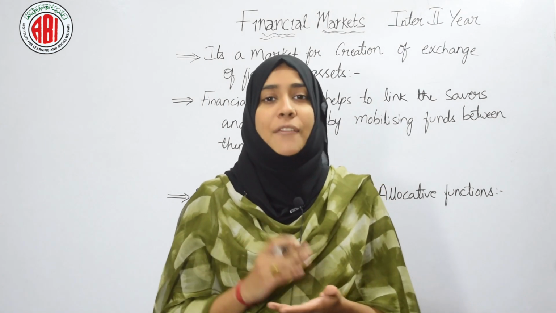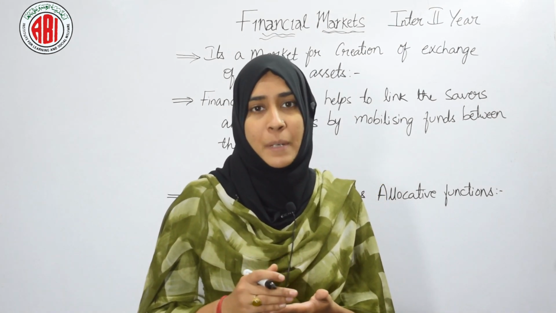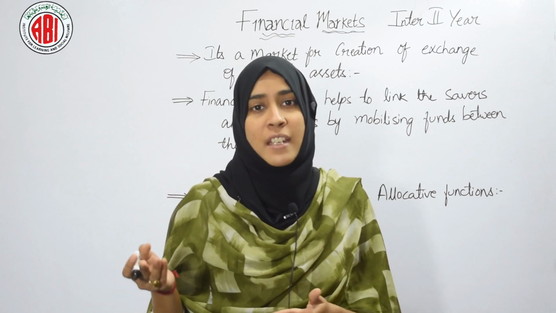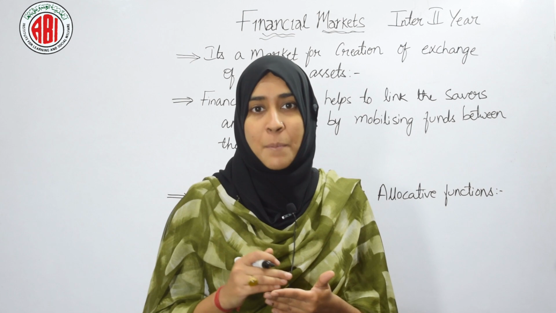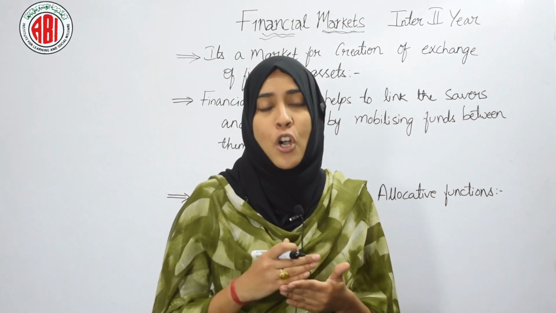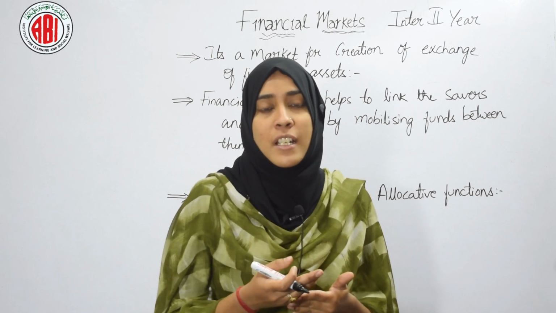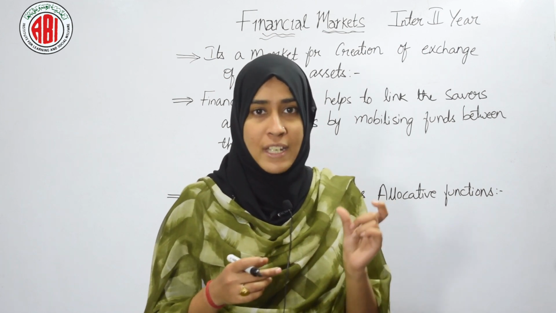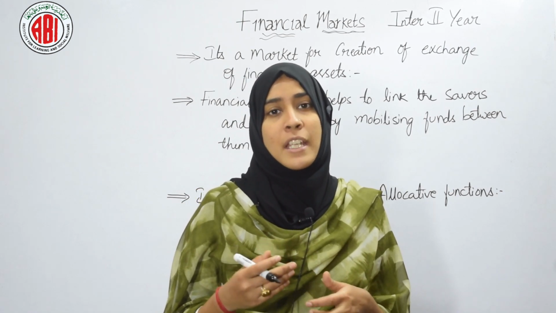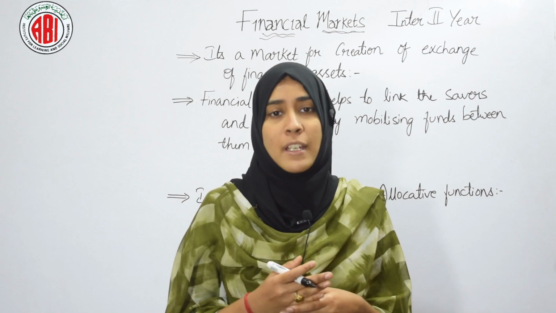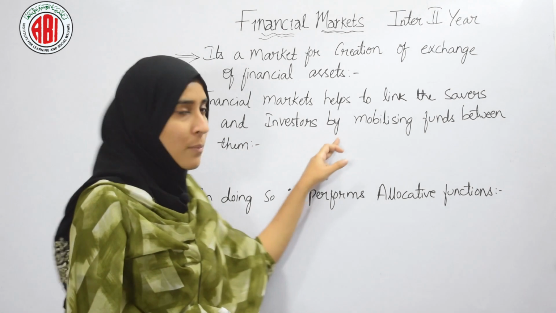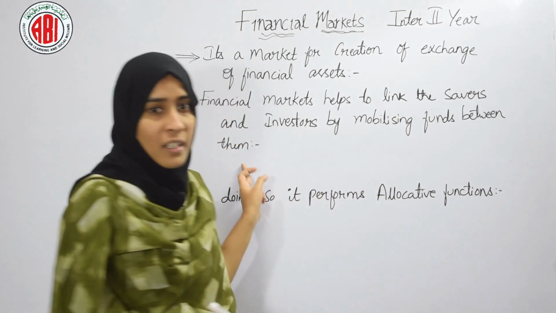For example, if I have invested my money in a company, that company will also invest in another place where it can earn more profit, and when that company earns its profit, it will give me my profit according to the ratio in which I have invested. This is called dividend. So basically the financial market helps to circulate money to the people who are in need of it, and it links savers and investors by mobilizing funds between them.